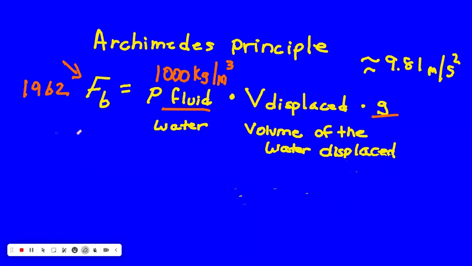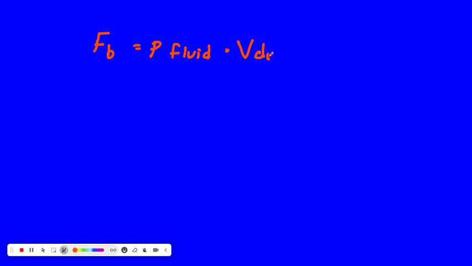Let's rewrite the formula here. We have the density of the fluid, the water, times the volume that's displaced, which we're going to try to find, times g, the gravitational acceleration.